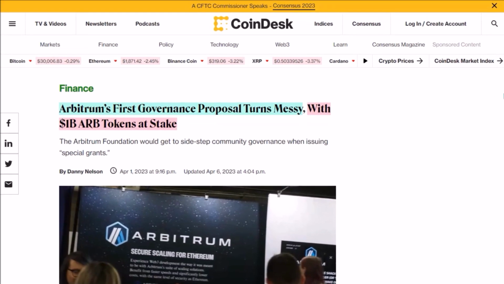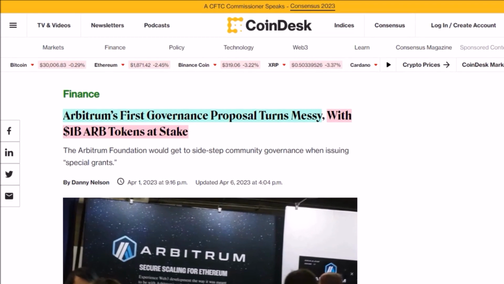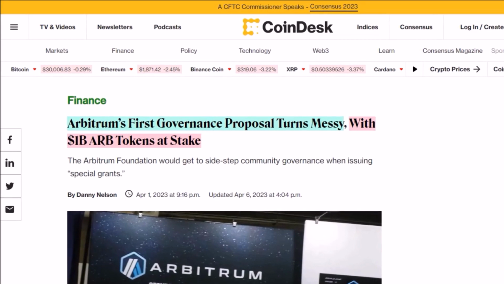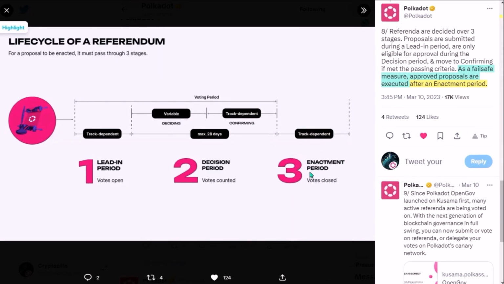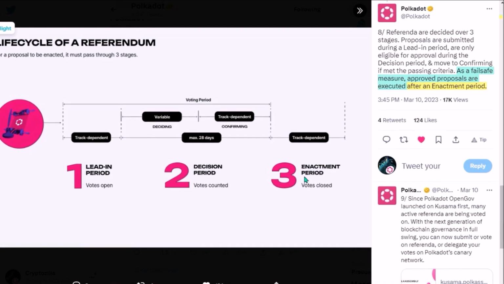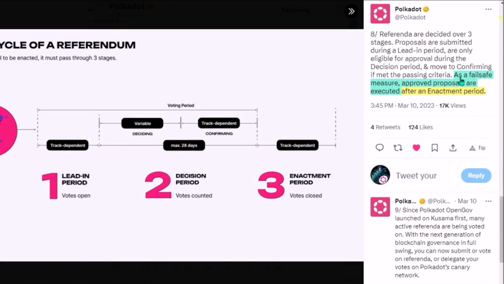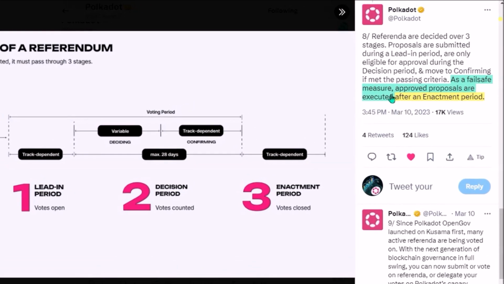After the recent pretty messy community vote on Arbitrum, where ARB tokens were distributed before the referendum finished and before the proposal was approved by the Arbitrum community, the significance of community participation in OpenGov on Kusama and later on Polkadot grew even more. Unlike on Arbitrum, on Kusama, once voting ends, then this enactment period follows, which serves as a fail-safe measure, and then all approved proposals are automatically executed.